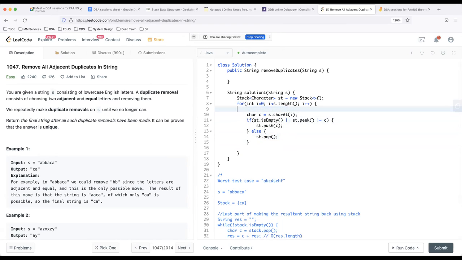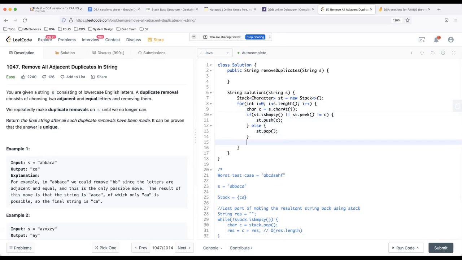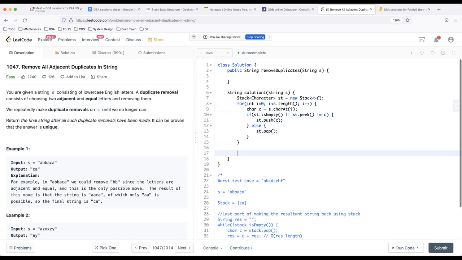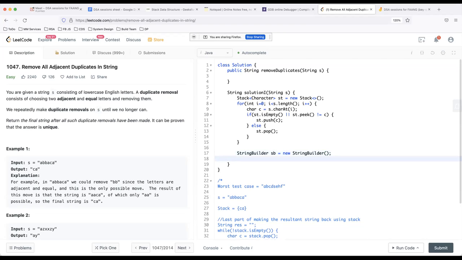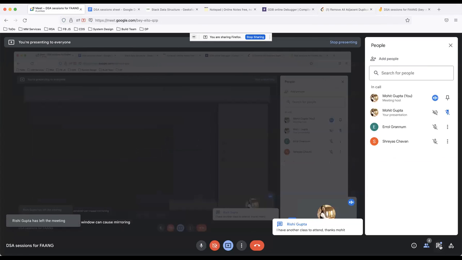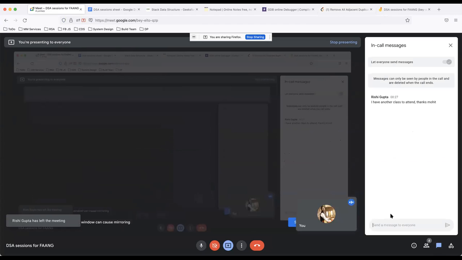Okay, so I have everything in the stack now. I just need to construct the string back, right? To construct the string back, we can take a StringBuilder, which is a better choice in Java. StringBuilder is a mutable string. So rather than using strings, I can use StringBuilder.